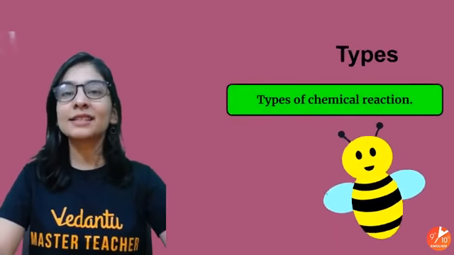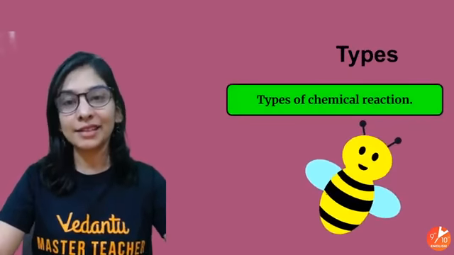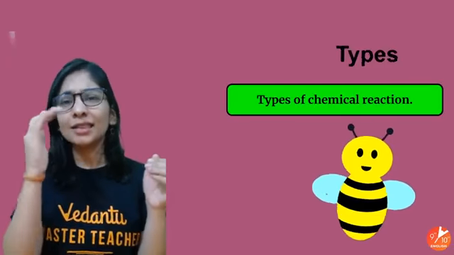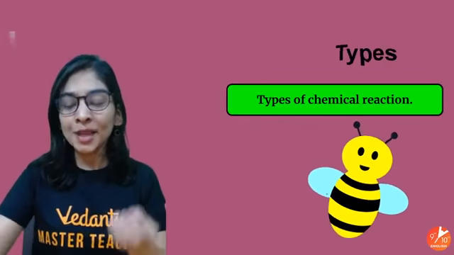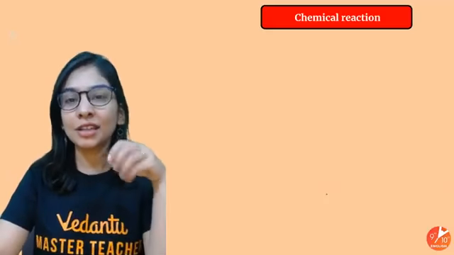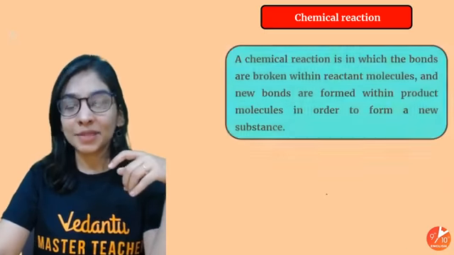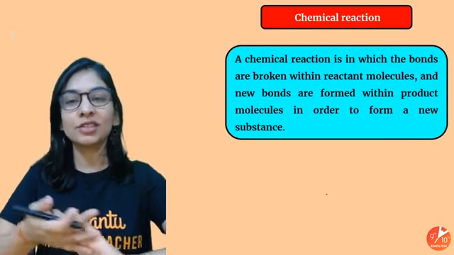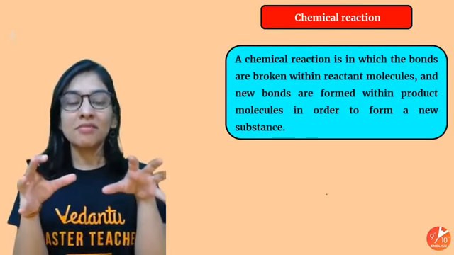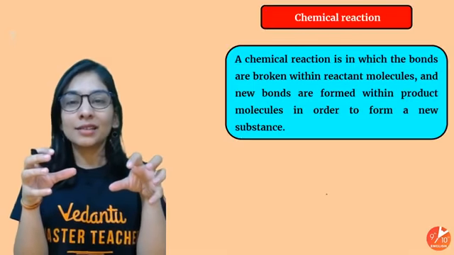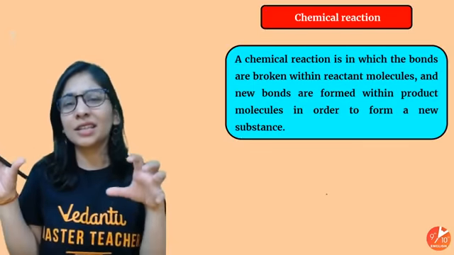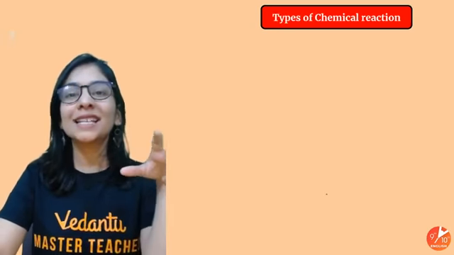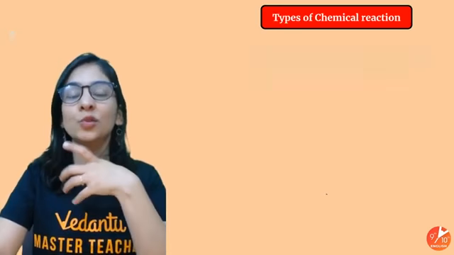Okay, now let's discuss different types of chemical reactions. There will be millions of chemical reactions and studying them one by one will be very difficult. So they have classified chemical reactions into some common types, and according to it, there are 5 types of chemical reaction that we are going to study. In these, my reactants have some atoms, they are rearranging themselves to get a new product. That's what happens in a chemical reaction. It's just a rearrangement of atoms to get new substances.